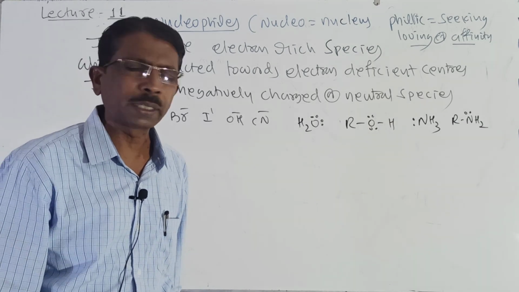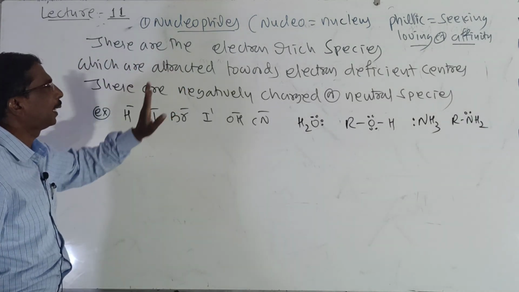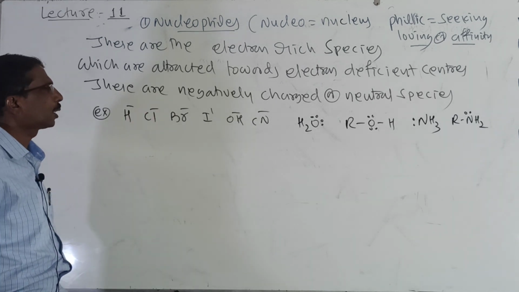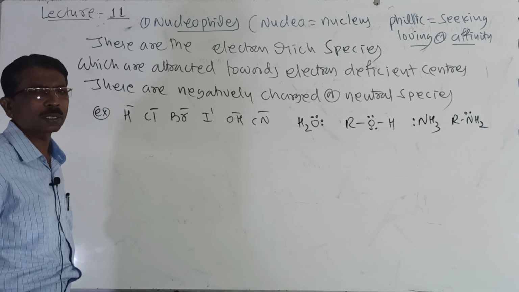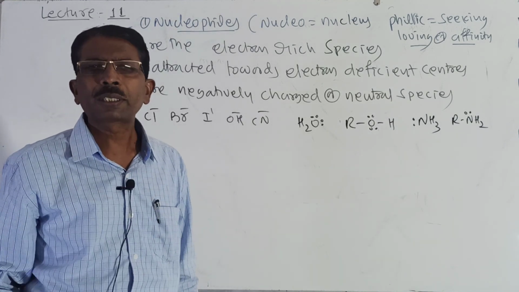These are all electron rich centers, attracted towards the electron deficient center, and they are negatively charged or neutral species. They only know how to donate electrons.